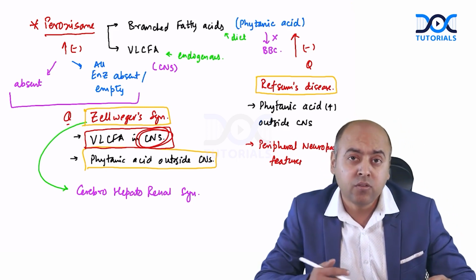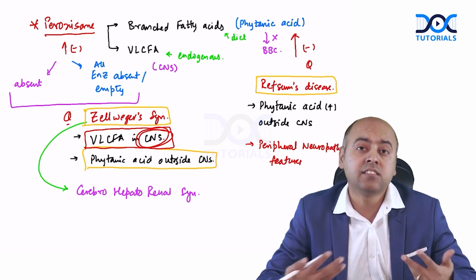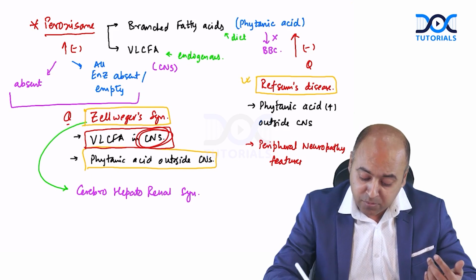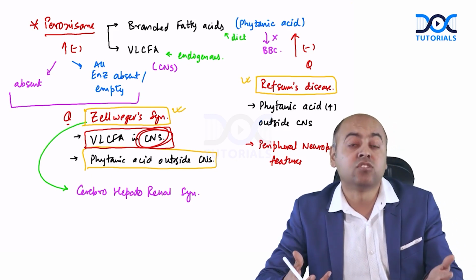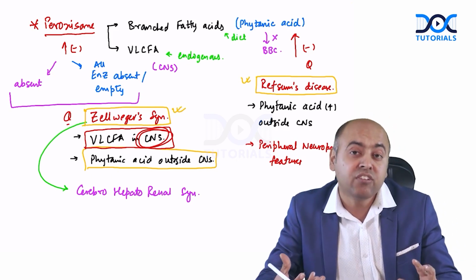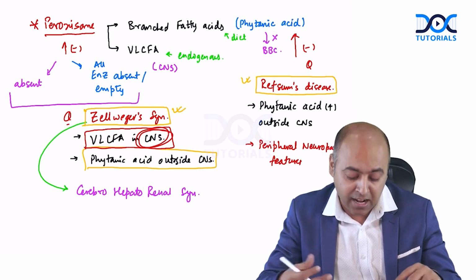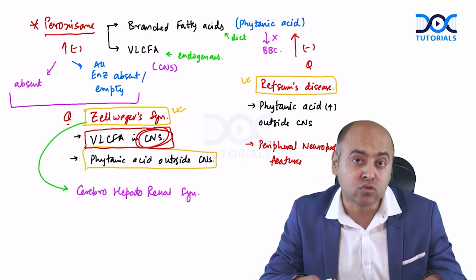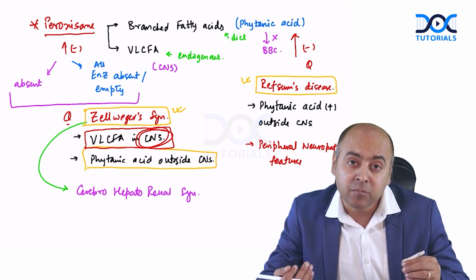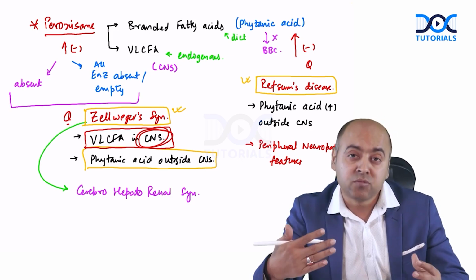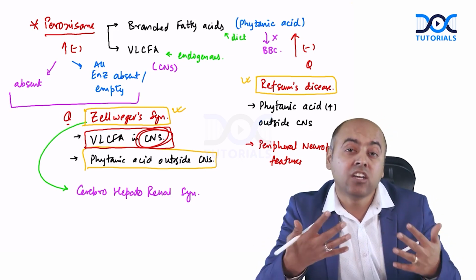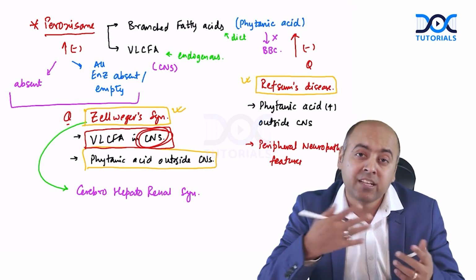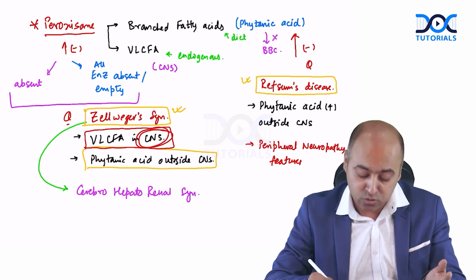Very frequently we have seen questions from both Refsum's and the Zellweger syndrome. Recently, we had 2 sessions of the INCT exam. In the morning session, they asked about Refsum. In the afternoon session, they asked about the Zellweger syndrome. So very frequently you are getting questions on Zellweger and Refsum. This is the additional information you should know: what the metabolism taking place in the peroxisome is, what problems can happen depending on the degree of the problem, how many enzymes are missing, and the associated points.